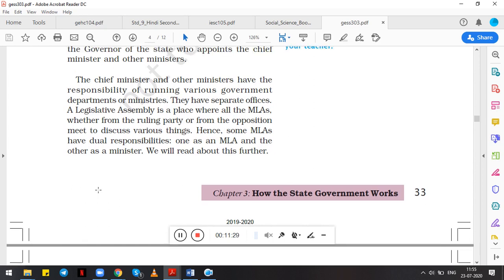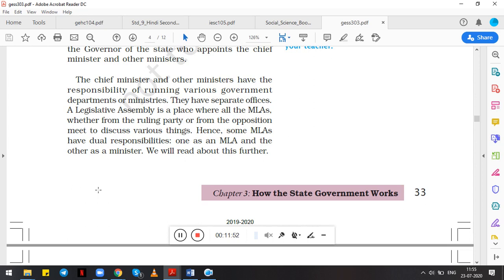So the chief minister and all the other ministers are responsible for running the various departments of the government, and various ministries. Ministries like health ministry, human resource ministry, finance ministry, security ministry, defense ministry. They are responsible for all these ministries, and they all have their separate offices.